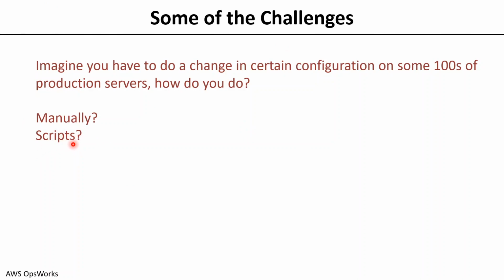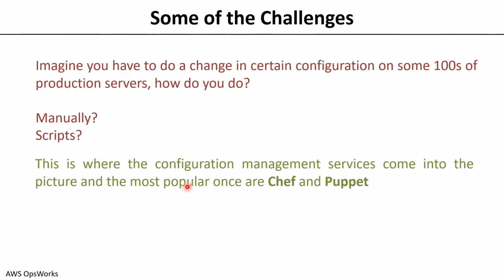And then in terms of scripts, for how many changes, how many scripts do you write, and does that script also provide you an output on how many servers it is successful, on how many servers it is not successful? Even if it is not successful, why is it not successful? Are there any logs? Are there any other things that it can provide? Probably not, or probably you'll end up writing such a sophisticated script to do all these activities, right? So this is the current challenge that is happening today, and to address these challenges,